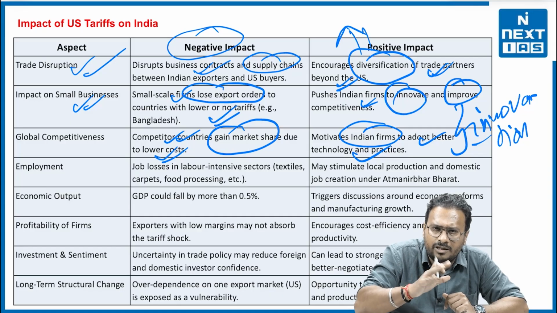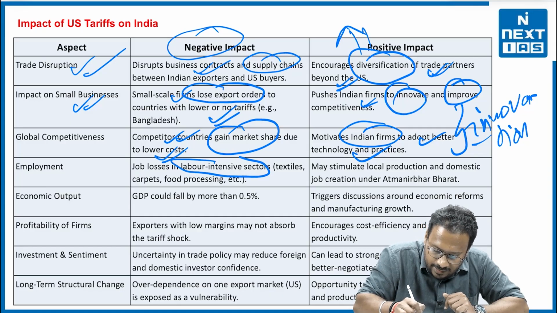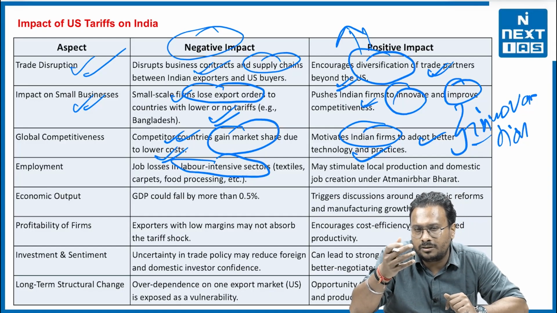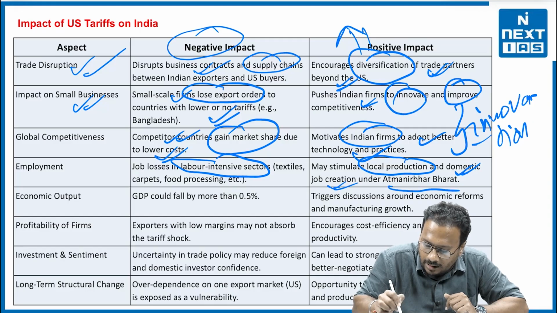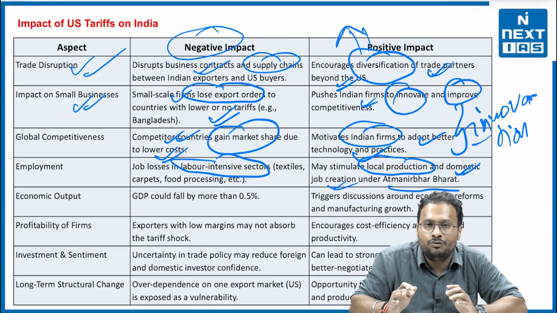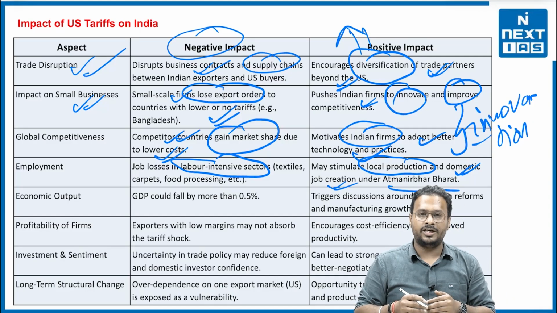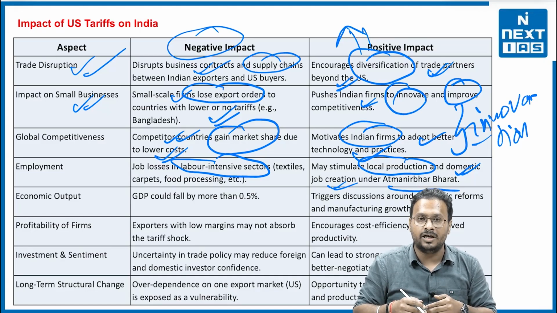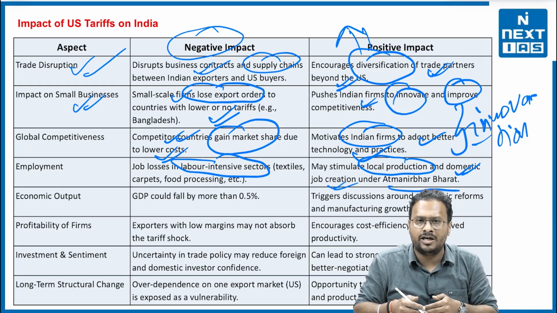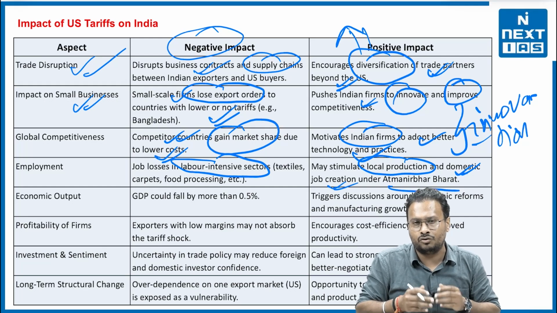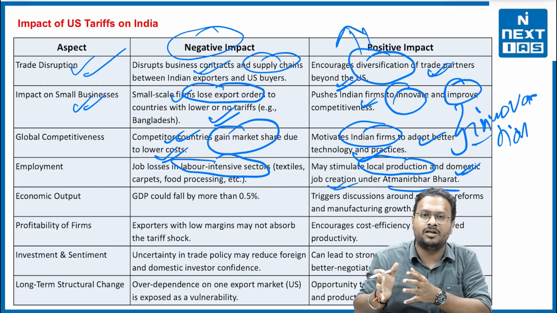Employment. There must be certain job losses, right, in labor intensive sectors, such as textiles, food processing, etc. But it may even stimulate local production, the domestic job creation under the Atmanirbhar Bharat part. And you have witnessed that Prime Minister Modi has come forward and has started asking the people to work in India, produce in India, and giving a message to the Indian people to buy Indian goods. So these things are being witnessed nowadays.